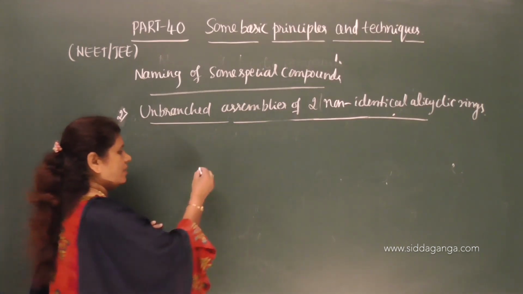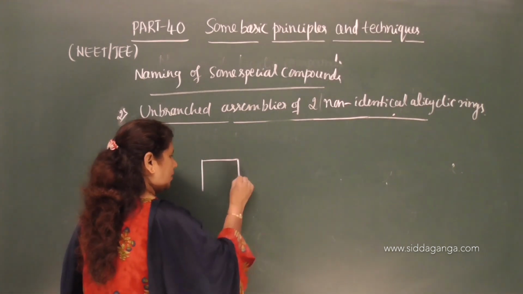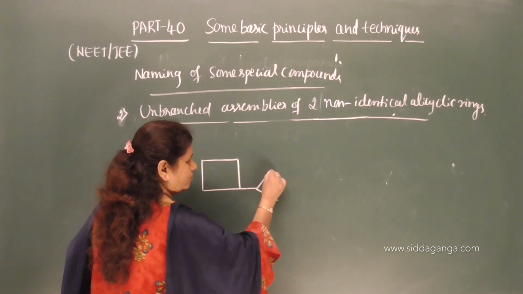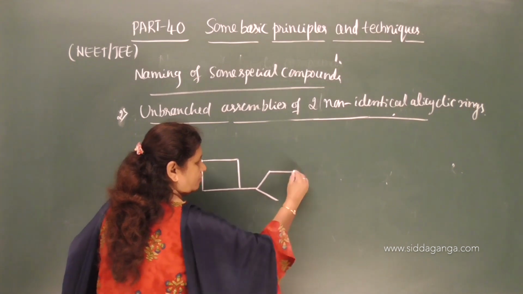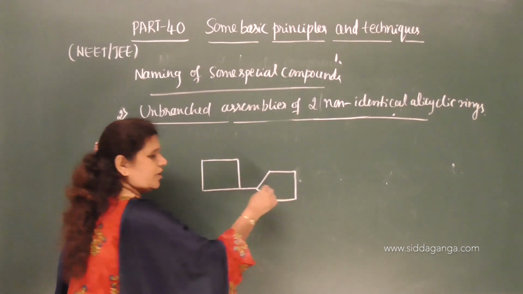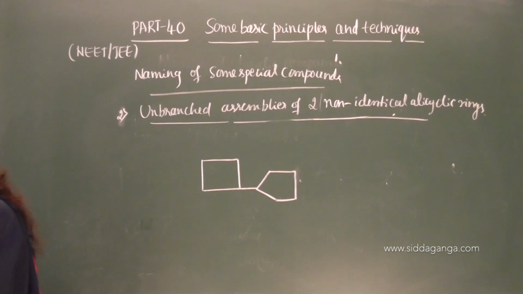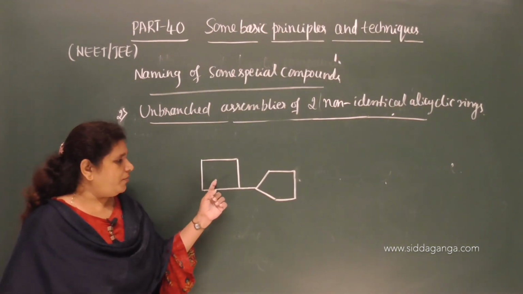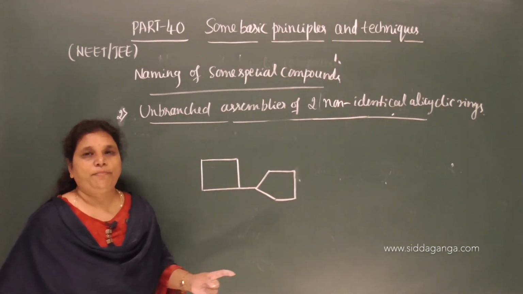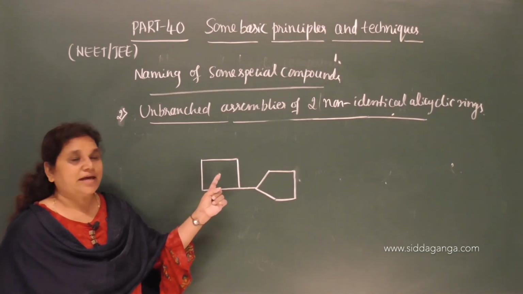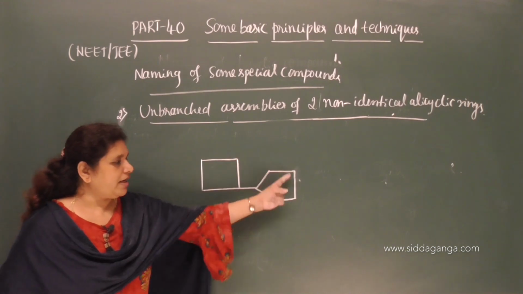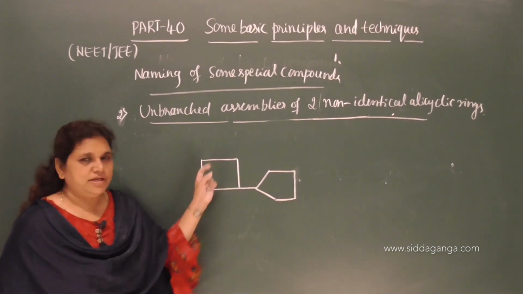The smaller ring is considered as a substituent and the larger ring as the root word. So, for example, if you have a compound like this, this is the compound given. See here, a cyclobutane ring is joined to cyclopentane. You know that the smaller ring is cyclobutane and the larger ring is cyclopentane. Cyclopentane is the root word and the other becomes a substituent.